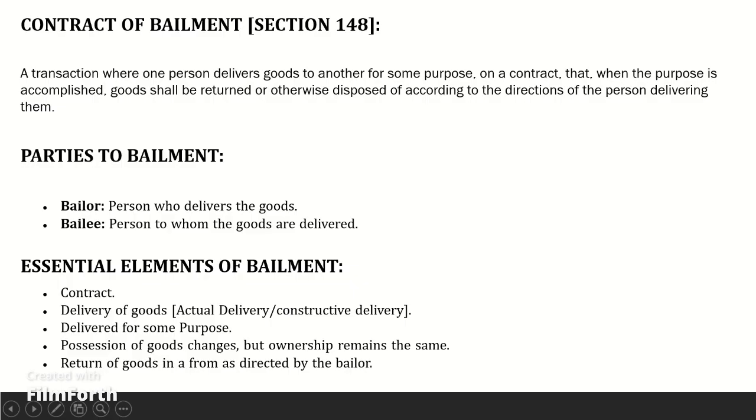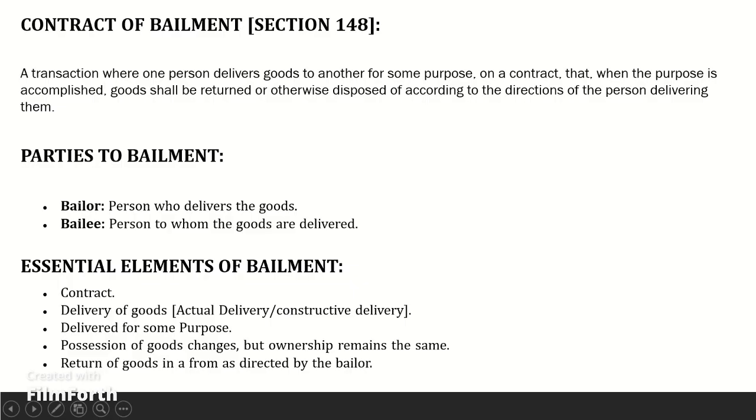Parties to bailment. Bailer, the person delivering the goods. Bailee, the person to whom the goods are delivered. The essential elements of a contract of bailment are: contract. Bailment is based upon a contract. The contract may be express or implied. No consideration is necessary to create a valid contract of bailment.